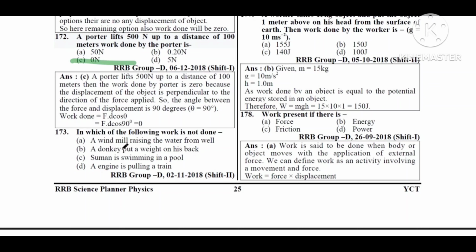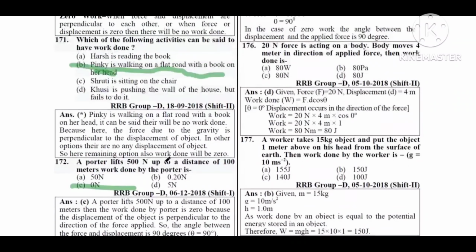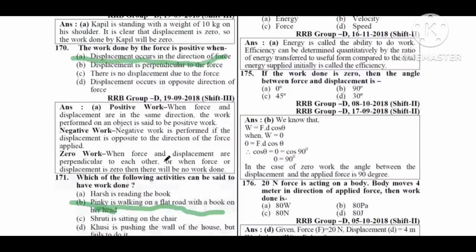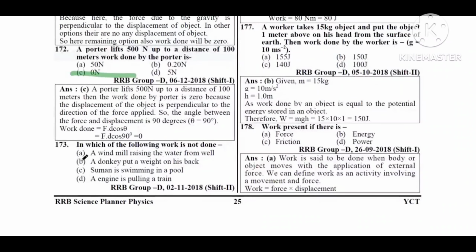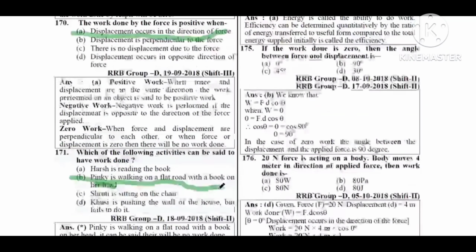In which of the following is work not done? Option A, a windmill raising the water from a well. Option B, a donkey put a weight on his back. Option C, someone is swimming in a pool. Option D, an engine is pulling a train. Option B, a donkey put a weight on his back.